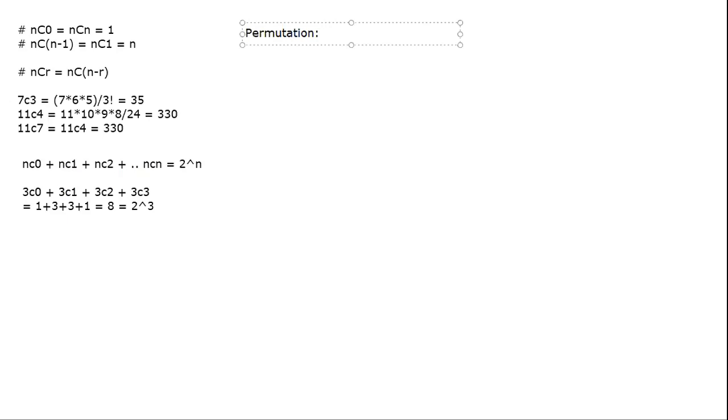Permutation means arrangement, as I said. There is a formula NPR which we will not use. It's useless because this formula does not help you do anything. It is a very straightforward formula which says that if there are n objects in a line and you want to arrange all of them randomly, then how many orders or arrangements can you make? Just this. But none of the questions in the actual test would be as simple as this. There will be a lot of conditions. Whenever there are conditions, this method does not work.